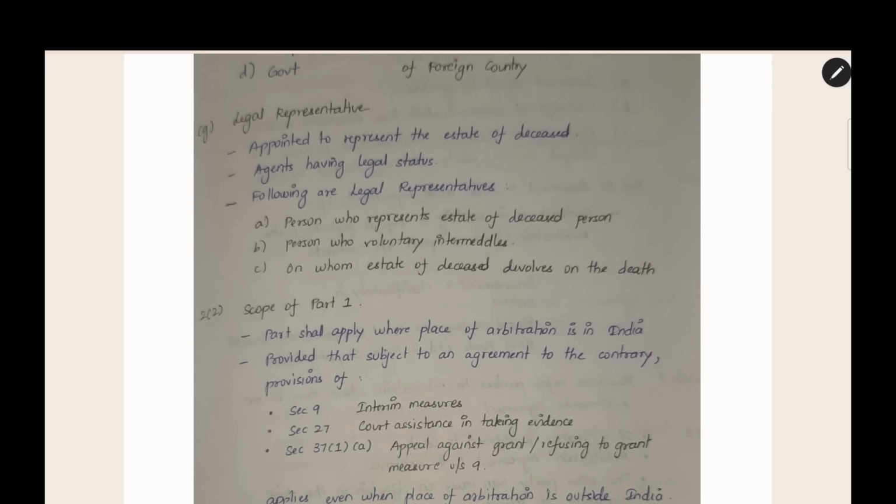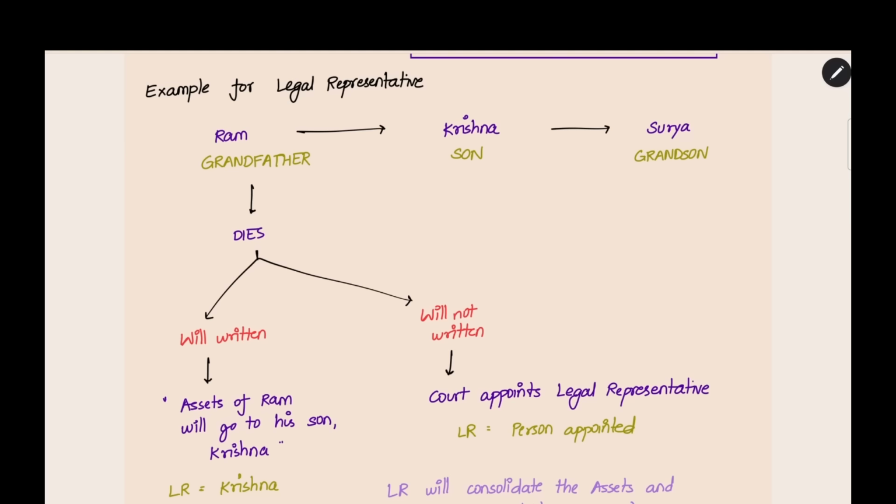Now, we have an example for this. Let us see the example. This is the example for legal representative. For example, we can take a family. Ram is the grandfather and Krishna is his son. Surya is his grandson. Now, Ram is a grandfather. He is already in old age.